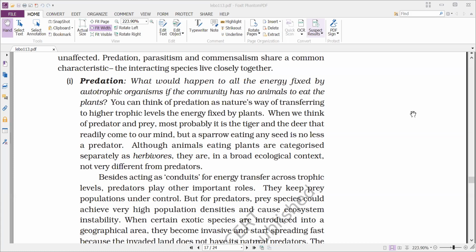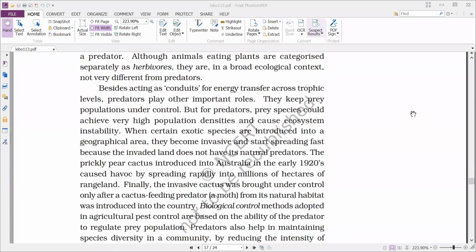When you observe here, besides acting as conduits for energy transfer across trophic levels, predators play other important roles. Conduits means transferring the energy. Besides transferring the energy from one trophic level to another, predators also have other important roles. That is, they keep the prey population under control. That is the checks.